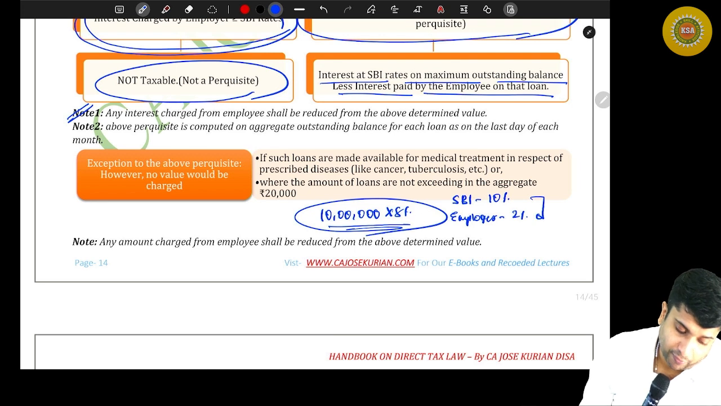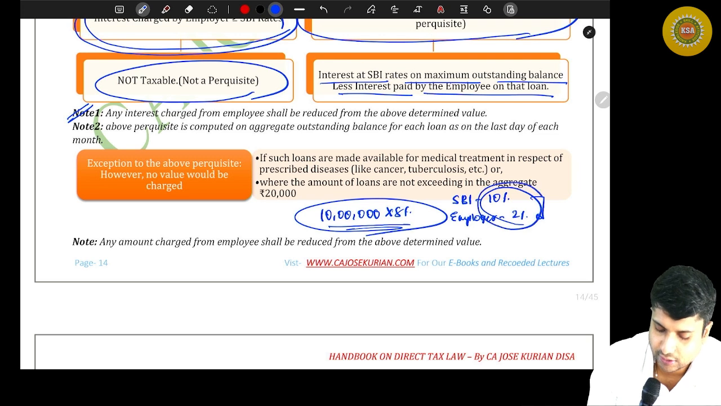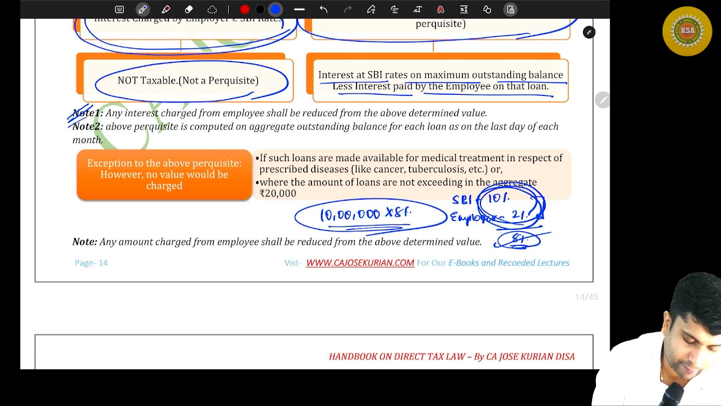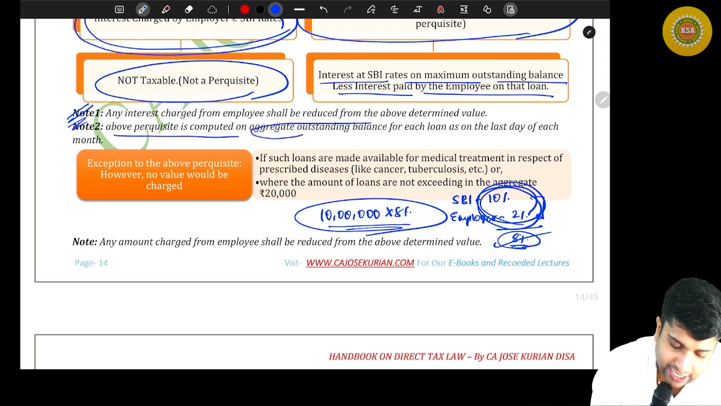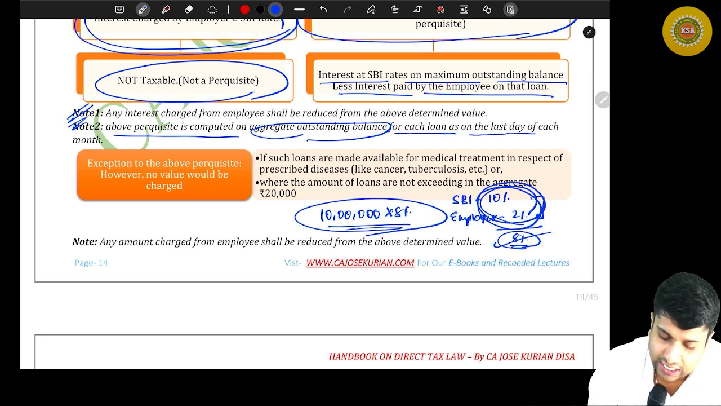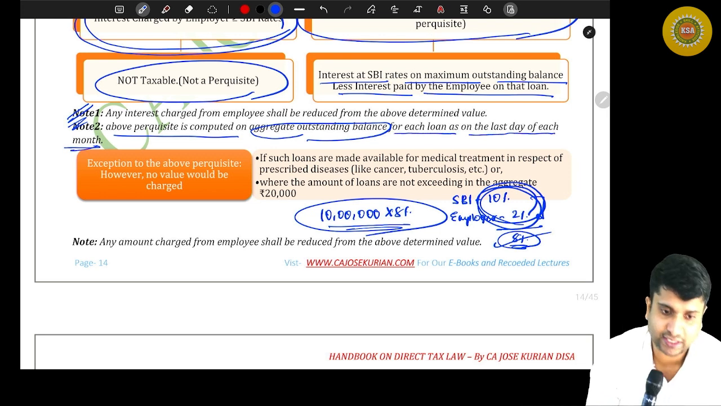And there is a note under this. Can you read note number 1? Interest charged from the employee shall be reduced from the above determined value. That's what we have done. We have already deducted that particular value. Only 8% will be the concession that I'm getting. Then what is note number 2? The above perquisite is computed on the aggregate outstanding balance for each loan as on the last day of each month. Can you read that note again?